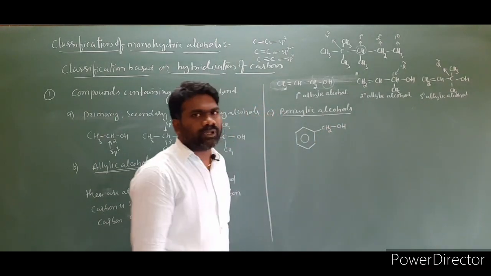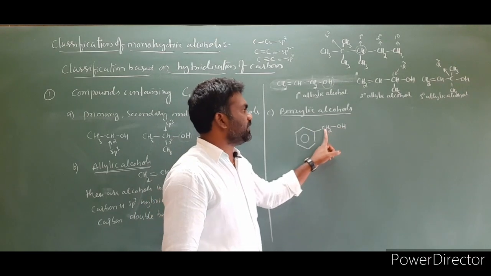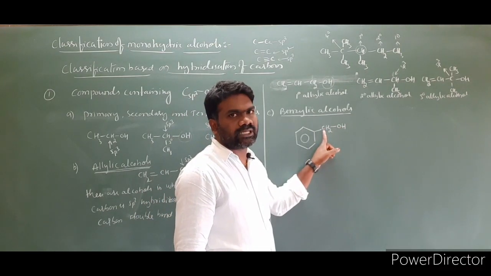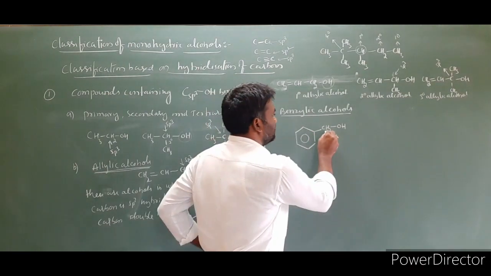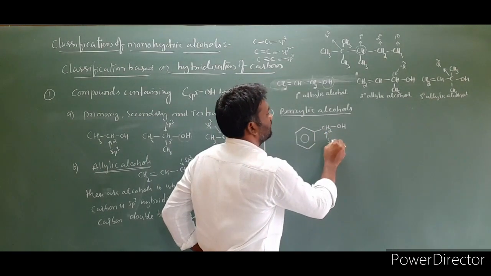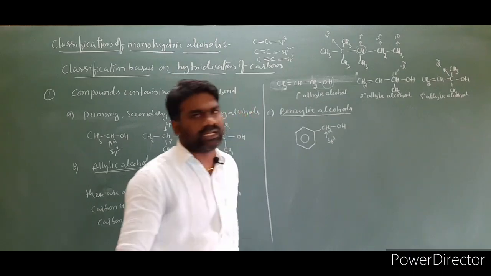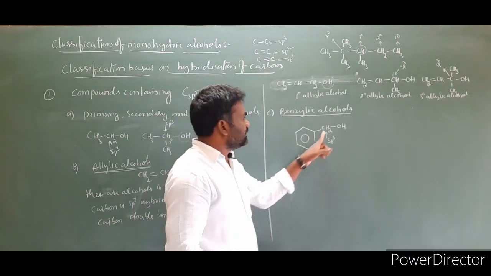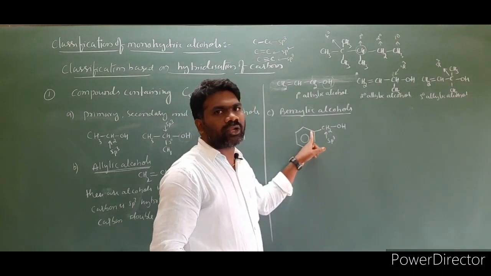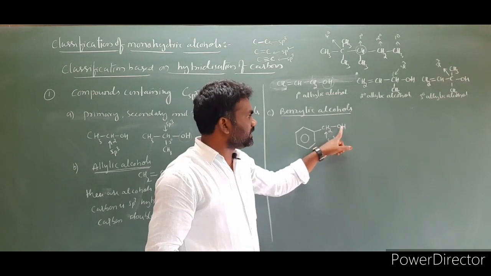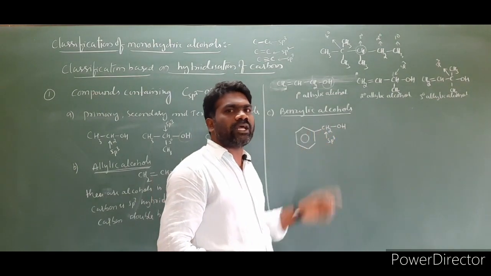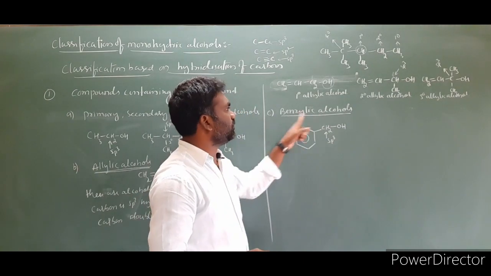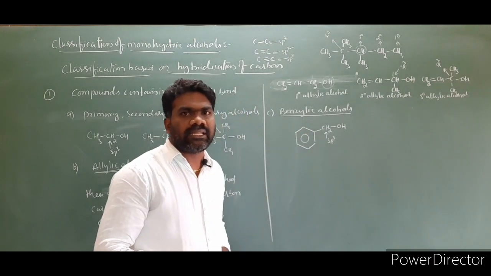If you look at this molecule, the OH group is attached to a carbon. What is the hybridization of this carbon? This carbon is directly attached to only one carbon, so this is sp3 hybridized. There is no doubt at all. Clear? Then this carbon is next to the aromatic ring. So the OH attached carbon is sp3 hybridized, and that carbon is next to an aromatic ring. Then we have to call it benzylic alcohols.